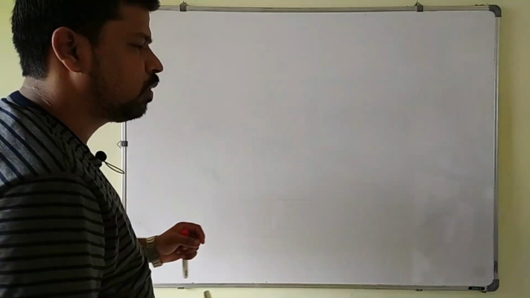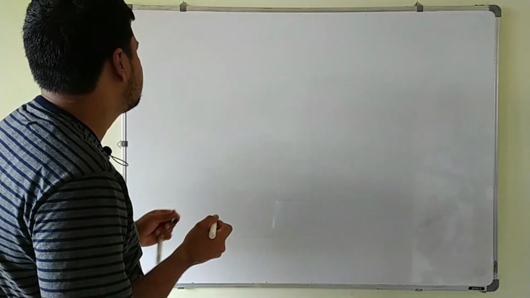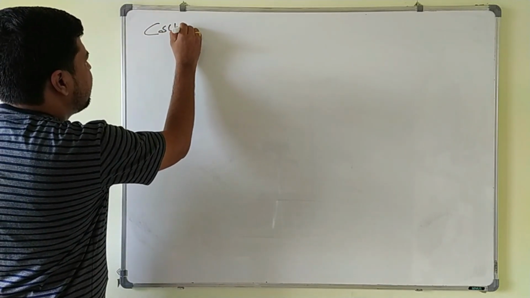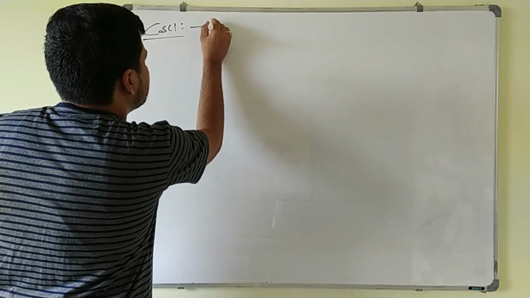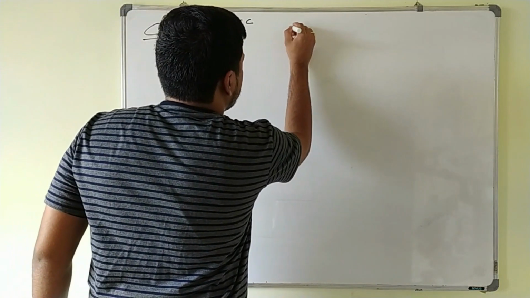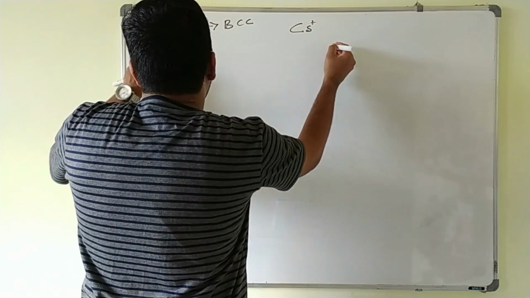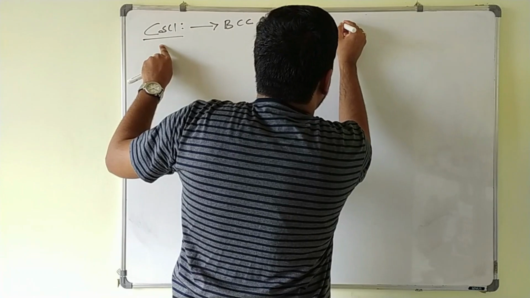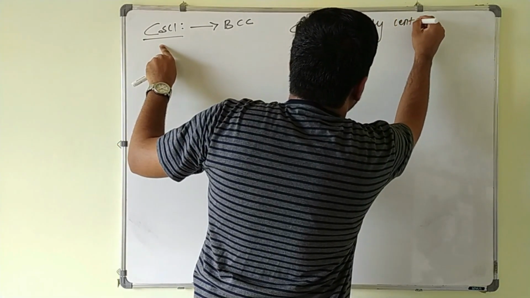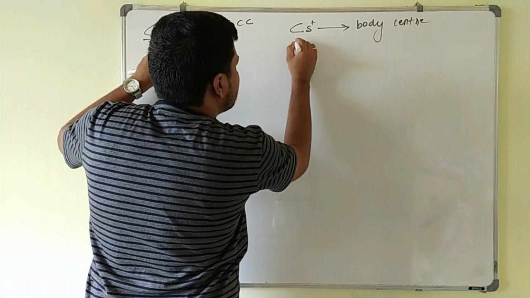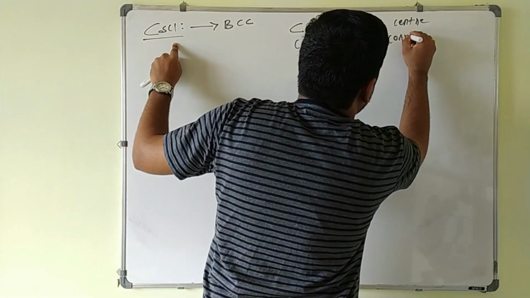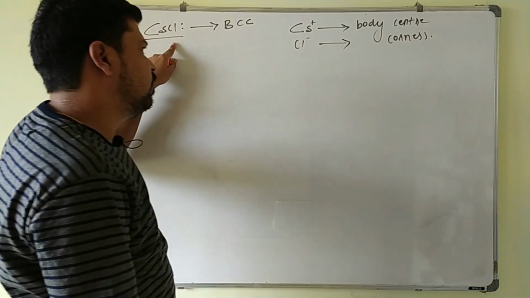The next crystal structure we will discuss is cesium chloride, an alkali metal halide. Cesium chloride has a BCC structure, in which the cesium ion, this cation, according to the radius ratio rule, occupies the body center. And these Cl minus ions occupy the corners of the cube.